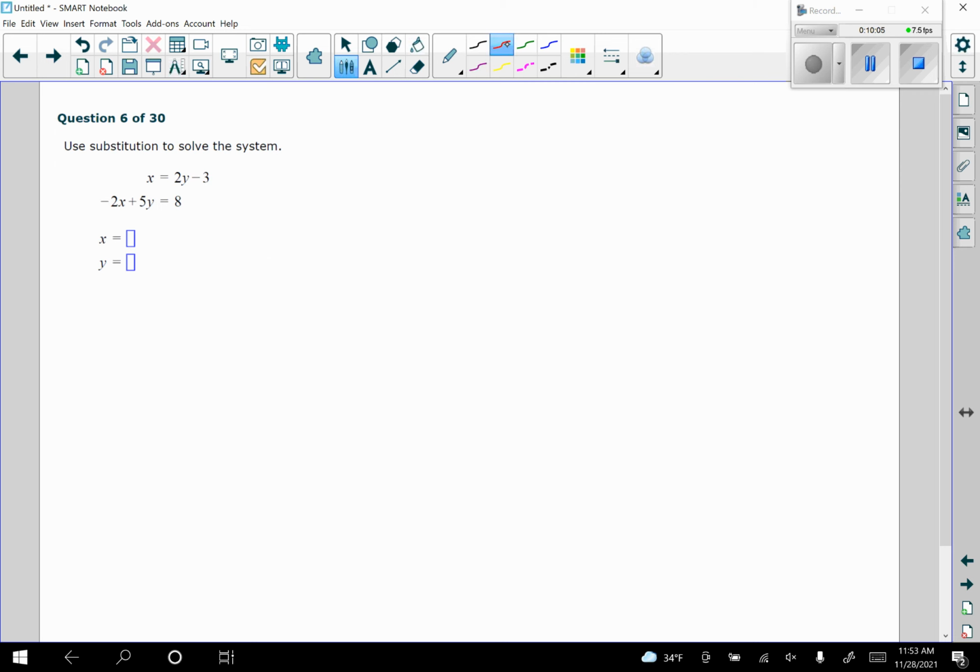All right, here's another system of equations. Notice it says use substitution. Even if it didn't, based on this equation right here, we would want to use substitution because it's already solved for x. So I want to substitute 2y minus 3 in for that x that's right there.